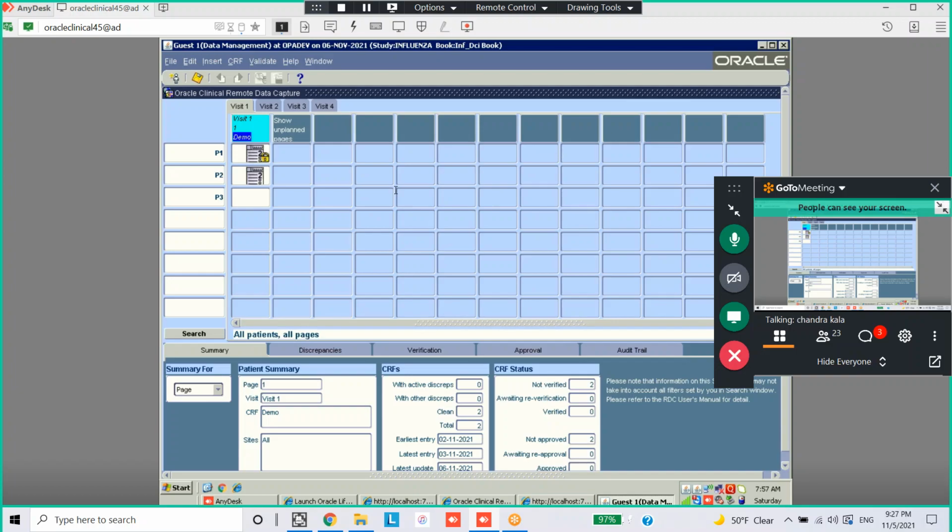Okay, now you can just start entering data. You can go to visit 2, visit 3 or visit 4 and enter in that, or here you can enter P3 demographic. There is an empty space there.